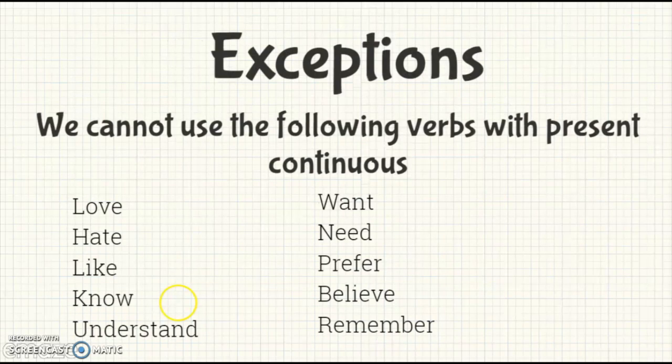Here, it's very important to know that we are going to have certain exceptions. We cannot use the following verbs with present continuous: love, hate, like, know, understand, want, need, prefer, believe, remember. In this case, remember that, for example, you cannot say, I am loving you. You just need to say, I love you. And you can do exactly the same thing with the following verbs.